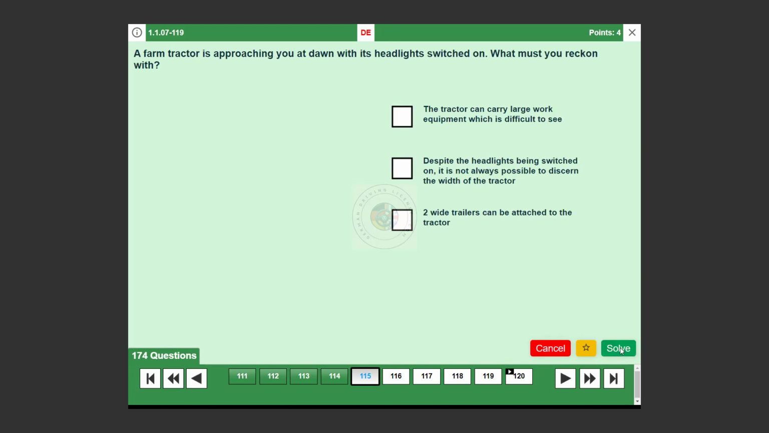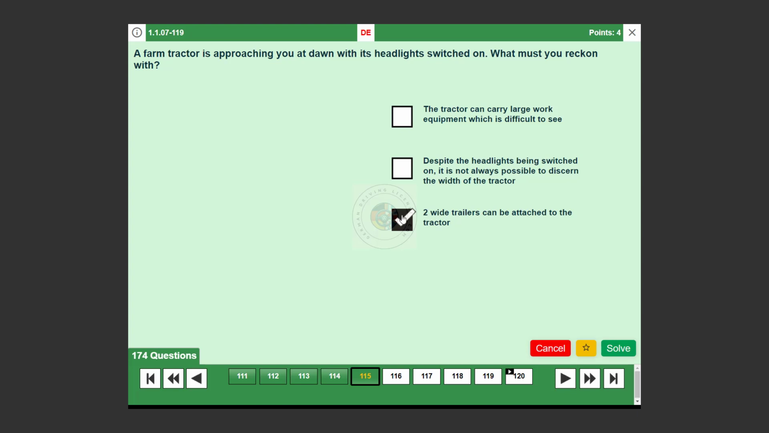Question number 115. A farm tractor is approaching you at dawn with its headlights switched on. What must you reckon with? Two wide trailers can be attached to the tractor. True. Tractors can tow large attachments, which might be wider than the tractor itself. Be cautious when passing and maintain a safe distance.